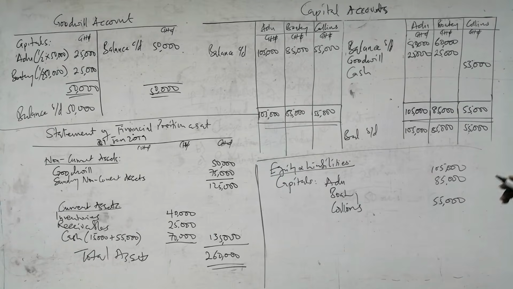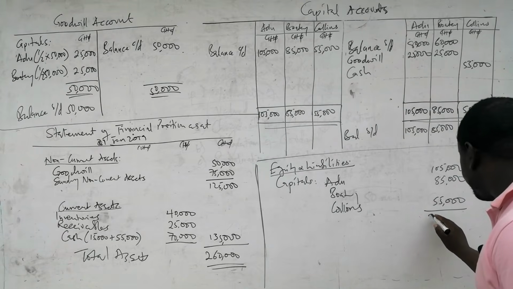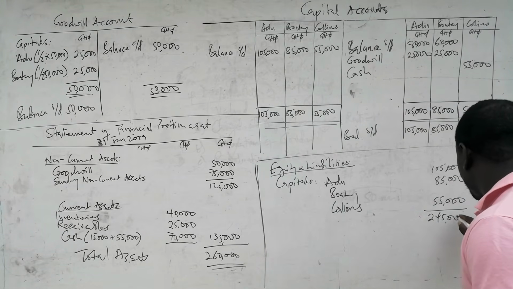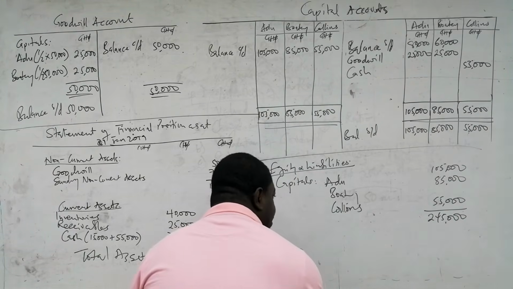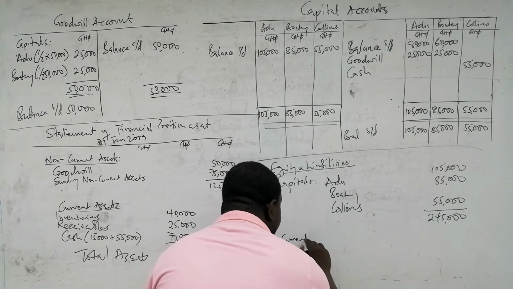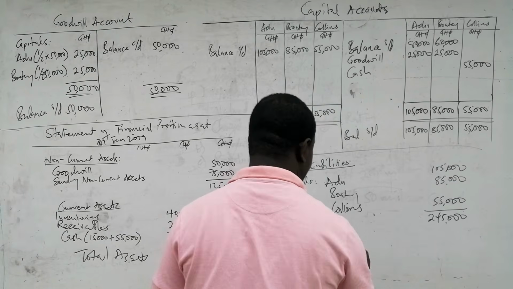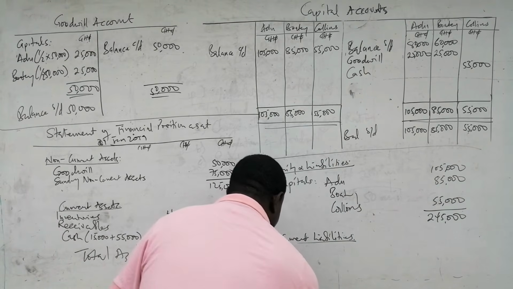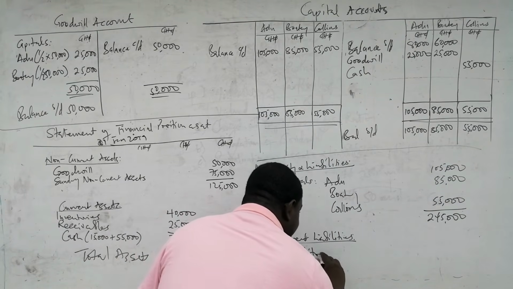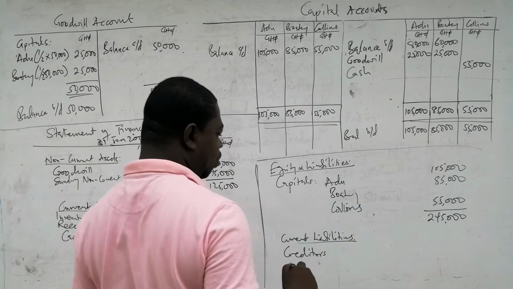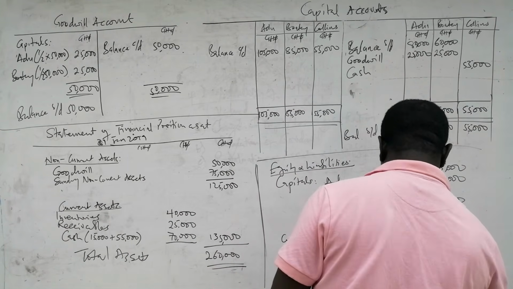Okay, so we sum that up, and then we have a total capital of 245,000. And then remember, there were some current liabilities as well. There was a creditors, or let's say payables, figure of 15,000.